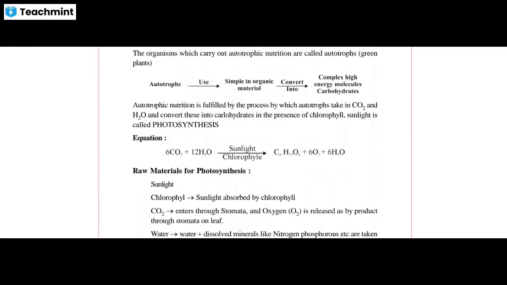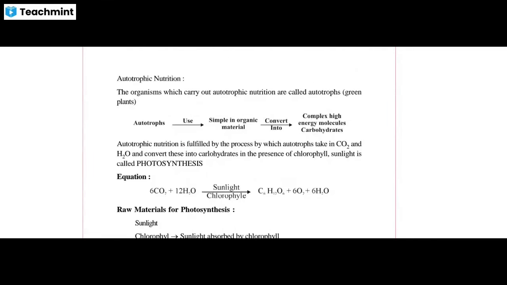So the question in front of us is how the autotrophic mode of nutrition works. The organisms which carry it out are called autotrophs. Those organisms which carry out autotrophic nutrition make their own food from simple materials like carbon dioxide and water, so they are called autotrophs. Examples are green plants. Why green plants? Because they have their own pigment. They have chlorophyll. They have chloroplasts.